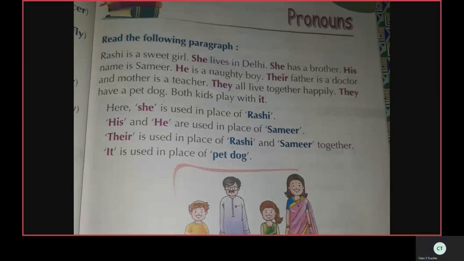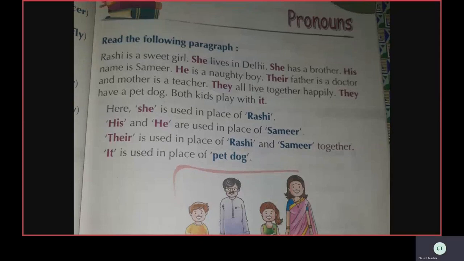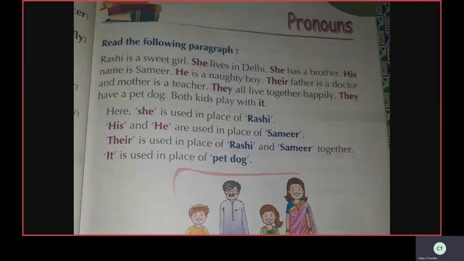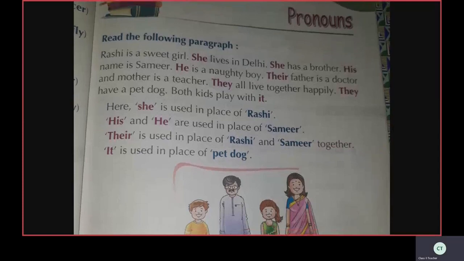He is a naughty boy. Father is a doctor. Their is a pronoun. And mother, they both kids play with it. Here it is a pronoun. See, all red marked words are pronouns.